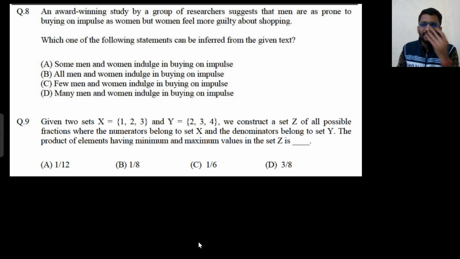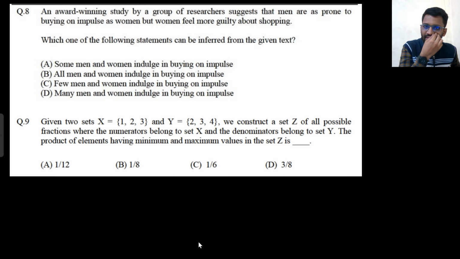Okay, let's just assume I see something. I see this remote control car. I will buy it very soon. Okay, what is the price? 500. Okay, give me that remote control car. But in case of a woman, she will go home and think, okay, my age is 23, why did I buy this car? But a guy will not think. A guy will play with that car, even if he is 23 or 30. So this is what they are meaning to say here, that both guys and women buy things on impulse, but women feel more guilty about shopping.